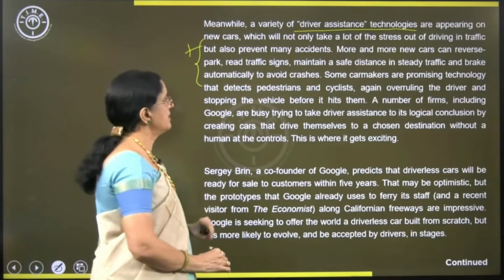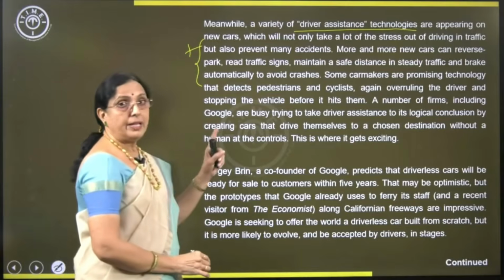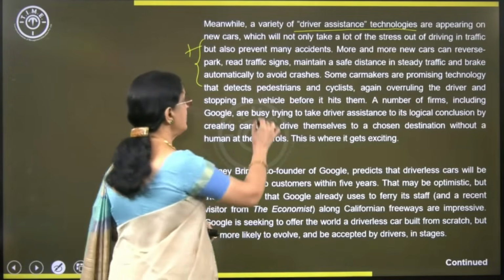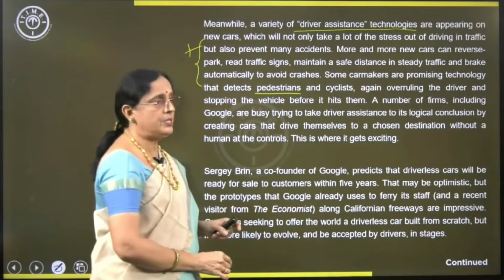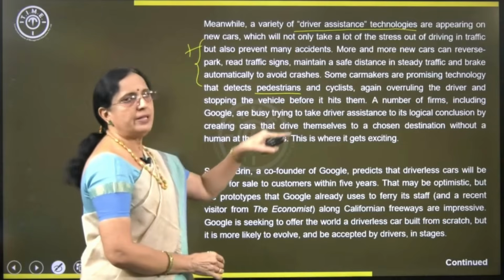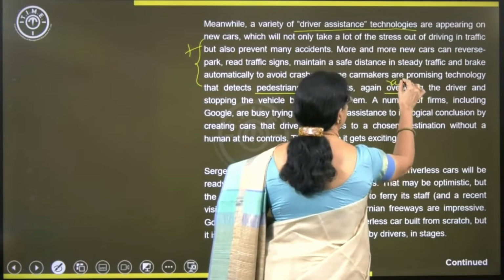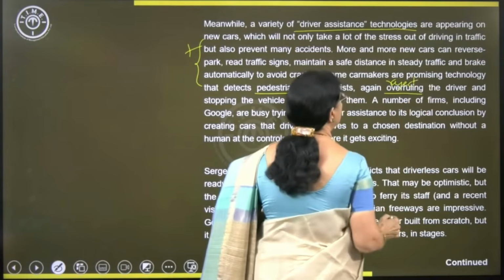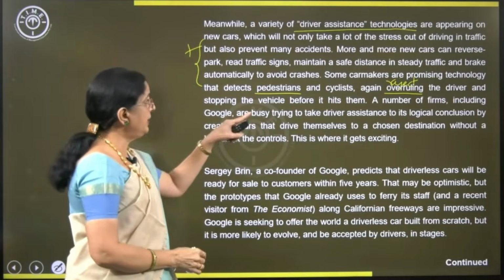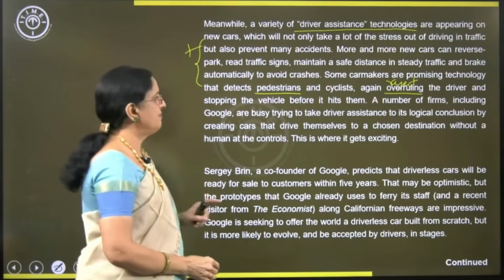We appreciate that. Some car makers are promising technology that detects pedestrians, those who walk on foot, and cyclists, again overruling the driver, rejecting the driver, all right, making him useless, and stopping the vehicle before it hits them. So, they are performing better than the driver.